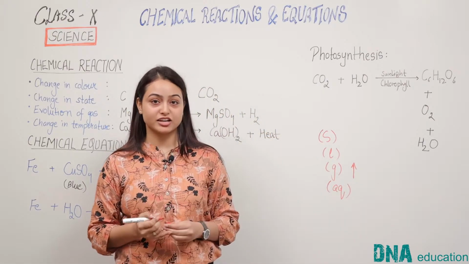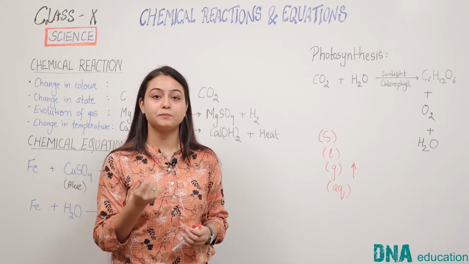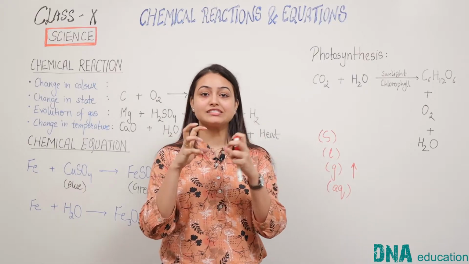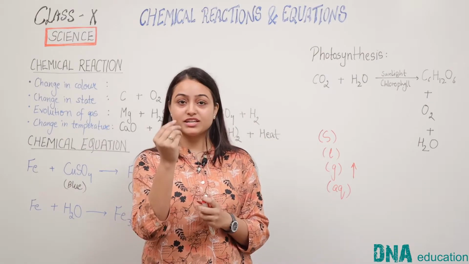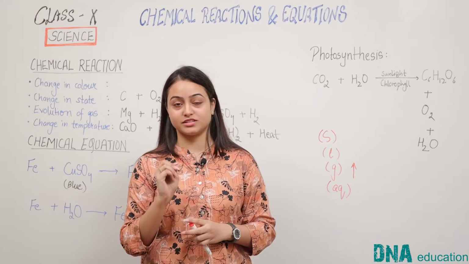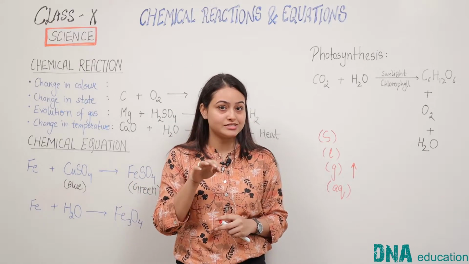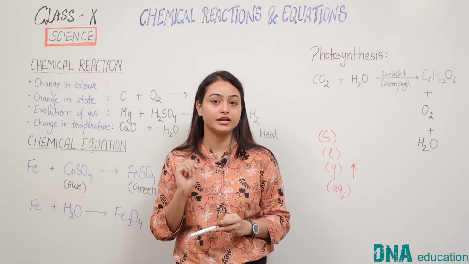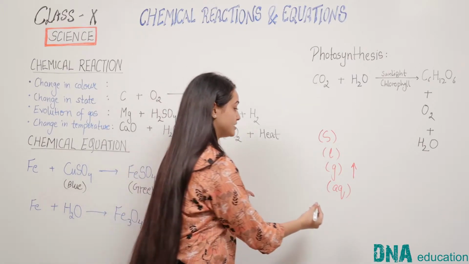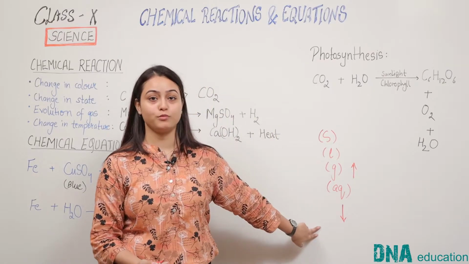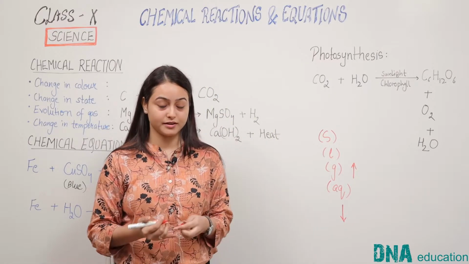In chemical reactions, sometimes a precipitate is formed. Now what is a precipitate? When two substances react with each other, sometimes an insoluble solid substance is formed. Because this is insoluble, it usually settles at the bottom of the vessel or the container. So this is represented by a downward arrow. This indicates the formation of a precipitate.